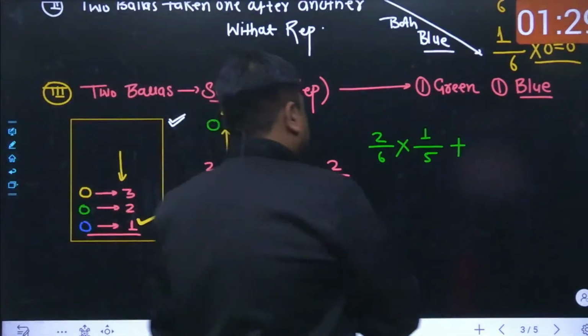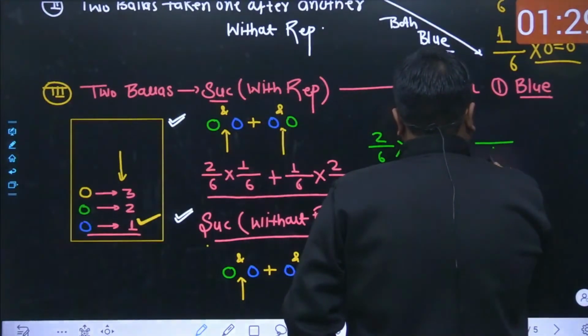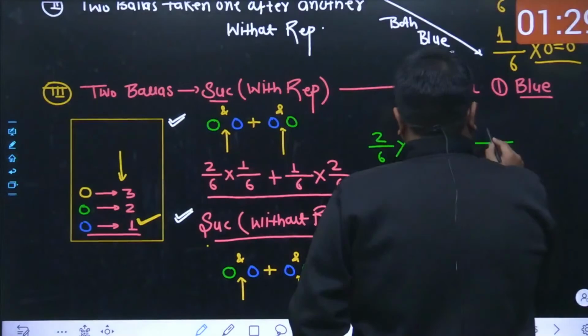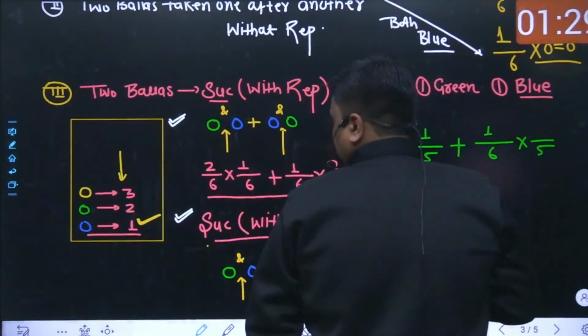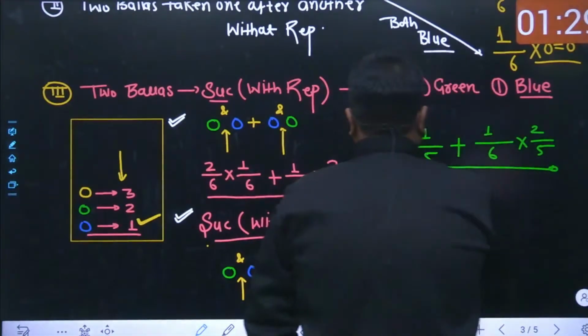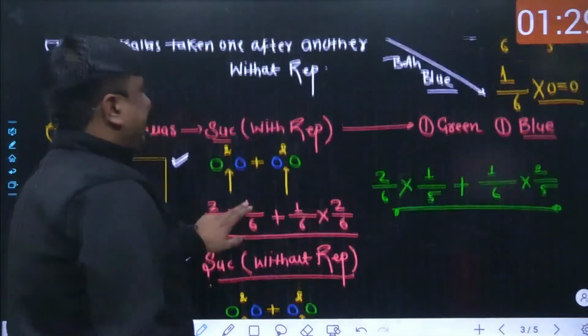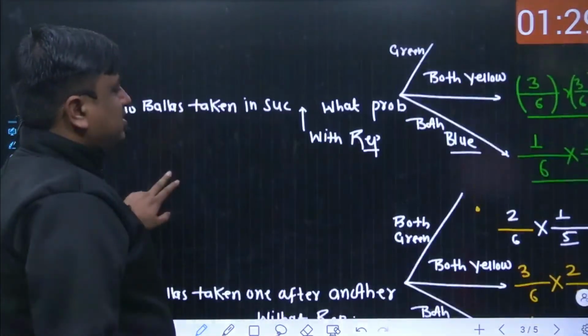Or I can change this structure. Again, it is going to be 6 balls. The first ball is blue, 5, and here comes green, and green is 2. So I would request each one of you, this kind of question is deliberately asked many of the times, and you had to manage this problem well.